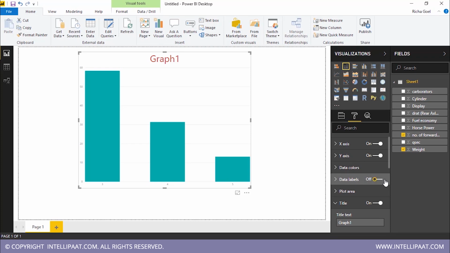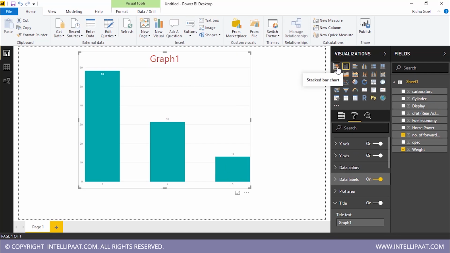What happens with data labels is that you get instantaneous data. Look at the graph and you can judge. If you don't want this, you can simply move your mouse cursor over here and you will find data. On taking my mouse pointer over here, what I can see is that number of forward gears is 3 and weight is 58.39. Over here, number of forward gears is 4, weight is 31.40, and that is how the graph is working.